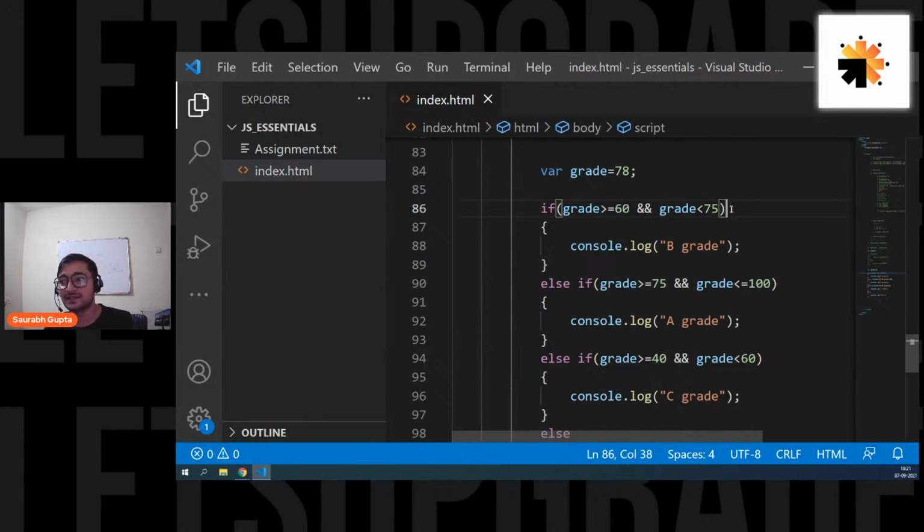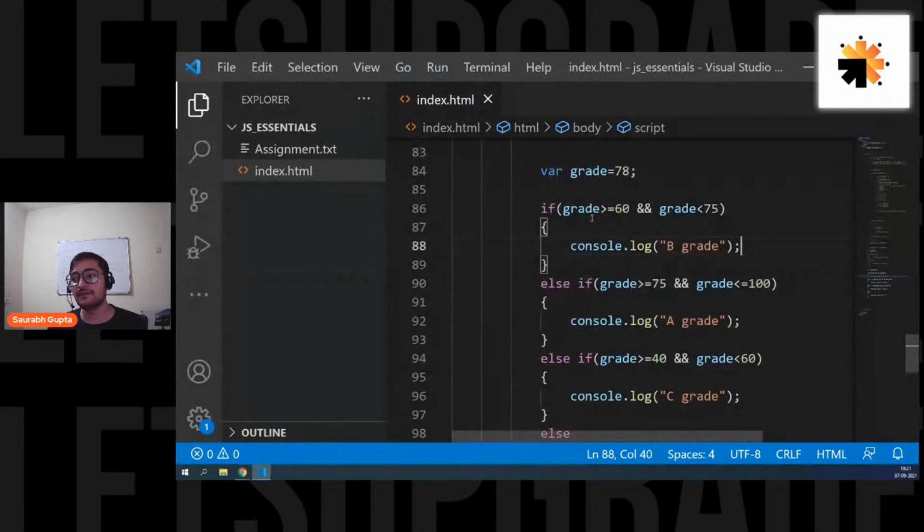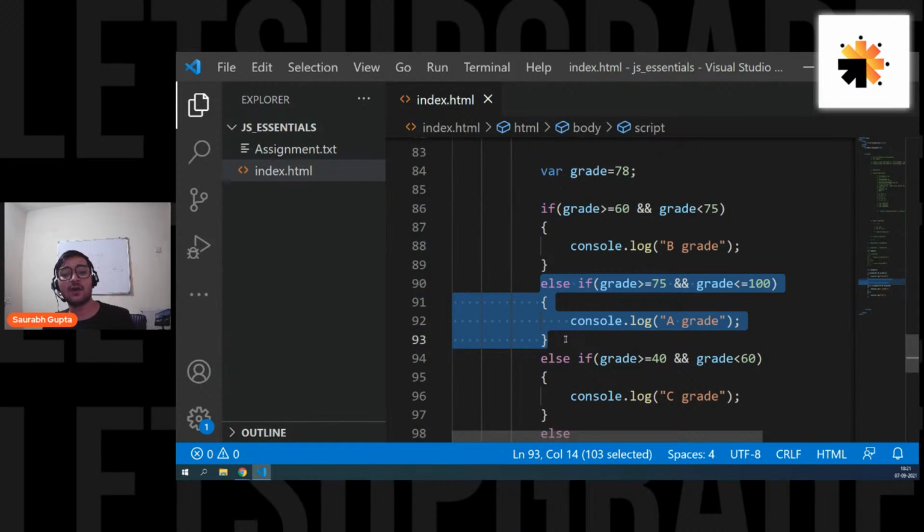So true and false. This whole thing will become false. So we'll move ahead. Is that clear? And now let's see if it is working. Now we should get a grade. And here we go. Now it's fine. Even if the top condition is not working, the second is getting executed. So that's how it is working. Is that clear? Are we clear, everyone?